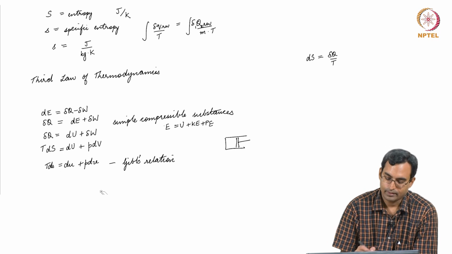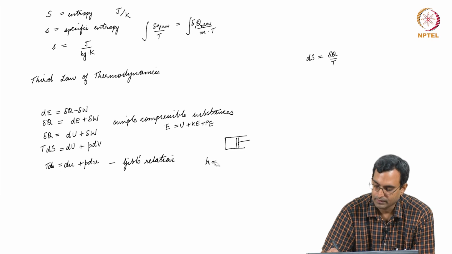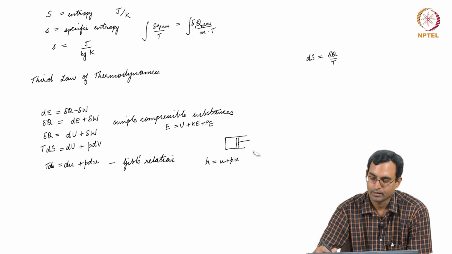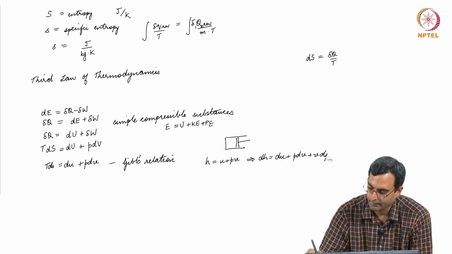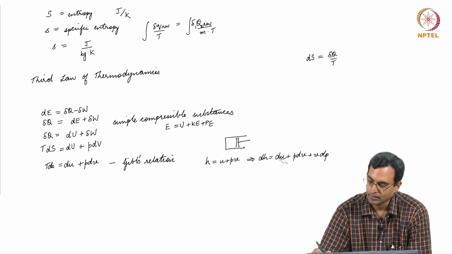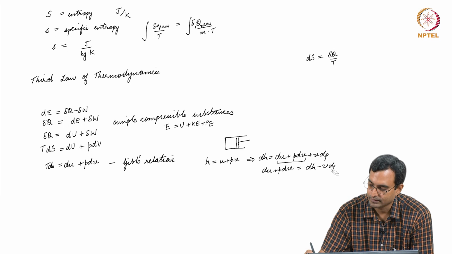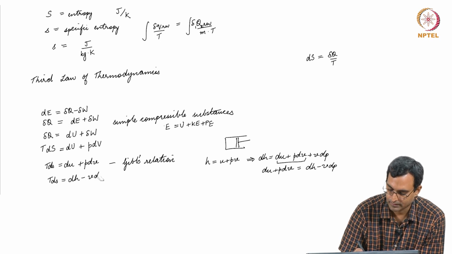I can also get another expression. So, I know that specific enthalpy is defined as u plus PV. This means dh is du plus PdV plus VdP. So, this du plus PdV is essentially dh minus VdP. If I substitute that into this equation, I get another equation which says TdS is equal to dh minus VdP.